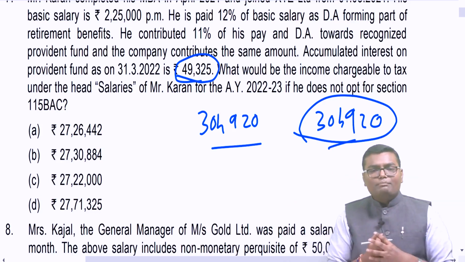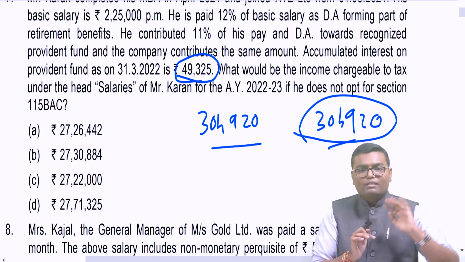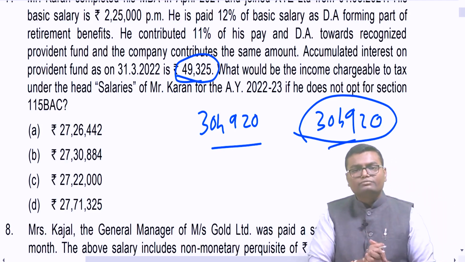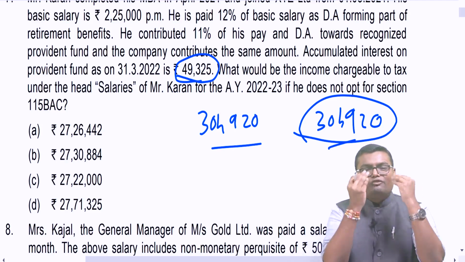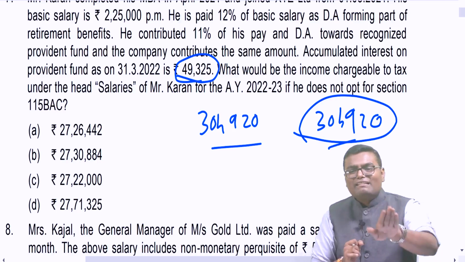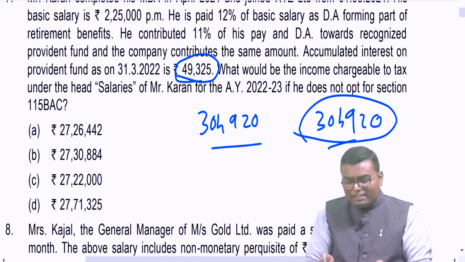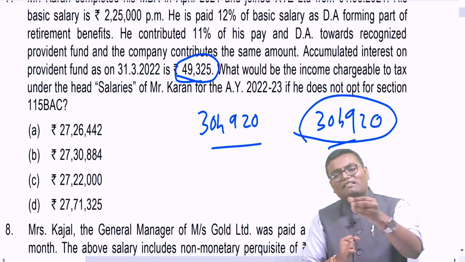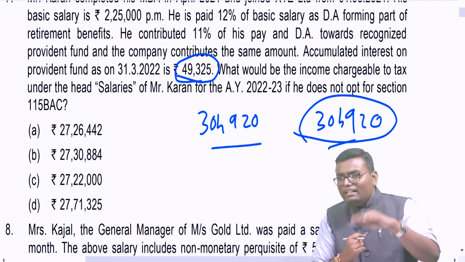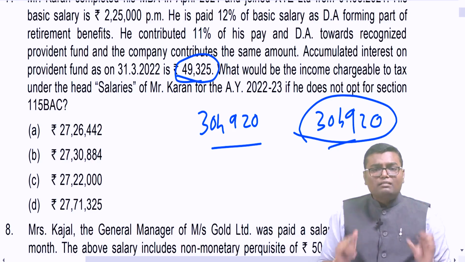Generally, interest on RPF is exempt if it is up to 9.5%. Over here the interest amount is only 49,325, so we can clearly identify that it is less than 9.5%, because the total amount invested is a huge amount and this interest is a very small figure. So definitely it is less than 9.5% per annum. Technically it should be totally exempt.